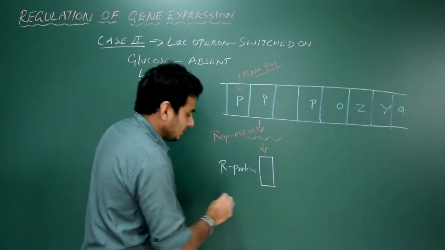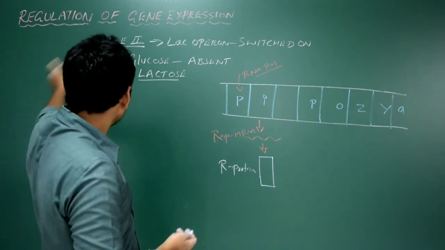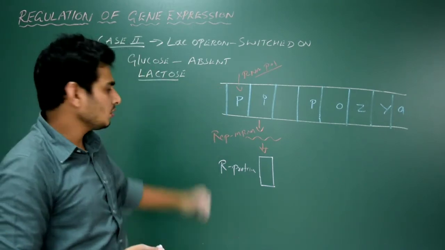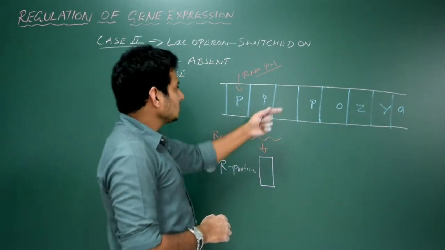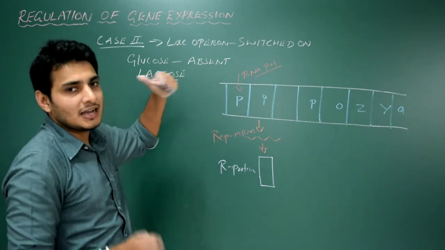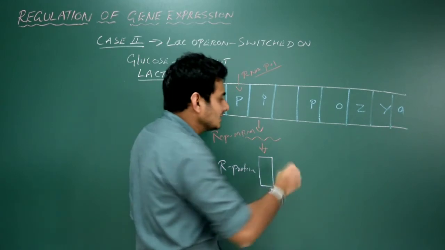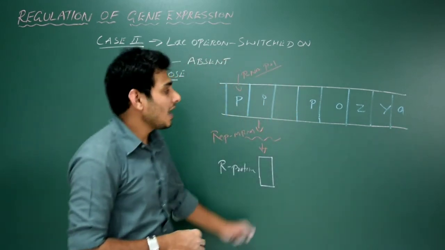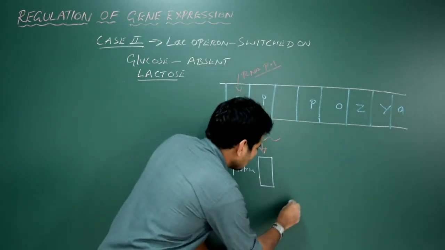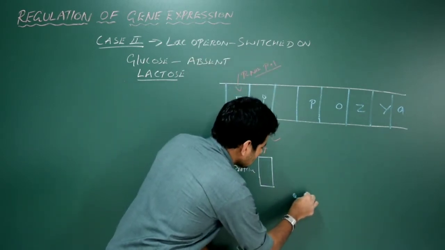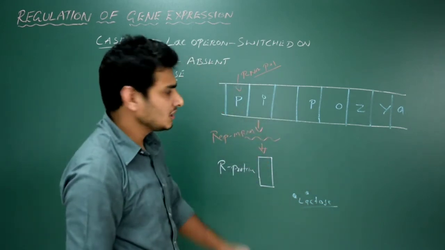Okay. Now let us imagine the lactose is now trying to get the entry into this cytoplasm of the bacteria, because you know the lactose is not present now. But remember that for the activation of this lac operon, that is, I need to switch on this lac operon, I need at least small amounts of lactose to be inside the cytoplasm. Otherwise, it's not going to activate these ZYA genes. So let us imagine that, let us take like 1 or 2. So these dots are nothing but lactose. At least let us imagine minimal amount of lactose is present within the bacteria.